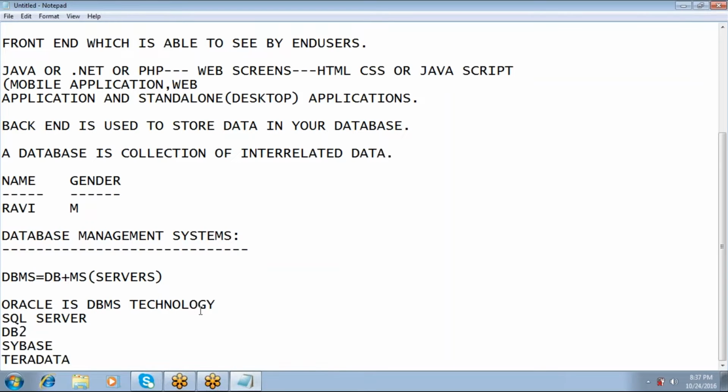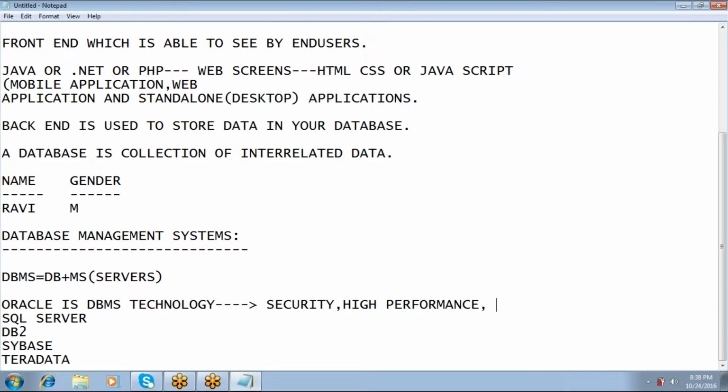Then you can ask me a question, sir. There are n number of databases available in the market, so why should we choose Oracle as our database management system? The answer is very simple. When we are choosing Oracle technology, it provides more security and it provides high performance.